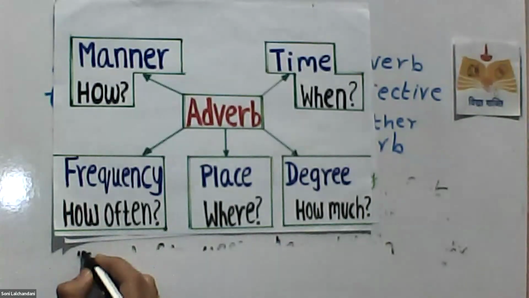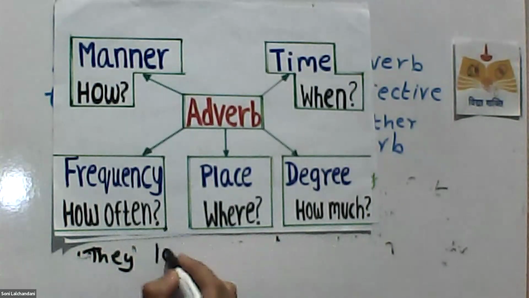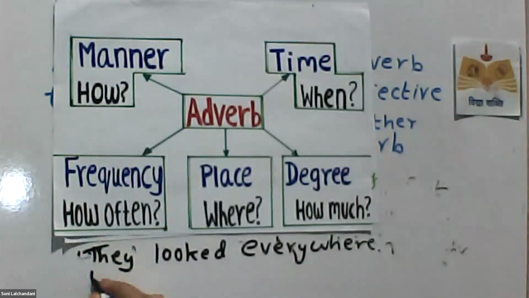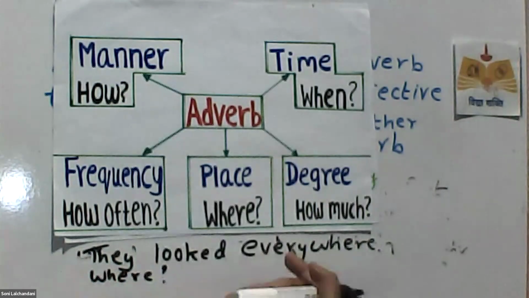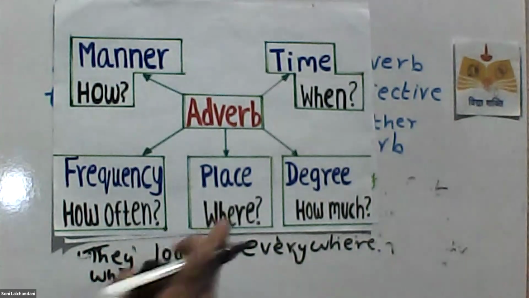So then adverb of place is where. For example, they looked everywhere. You have to ask the question where. Where did they look? You're talking about the place. Words like here, there, outside and so on are adverbs of place.